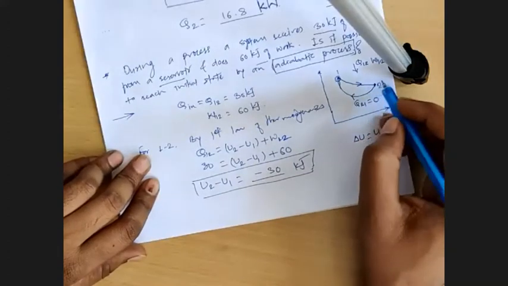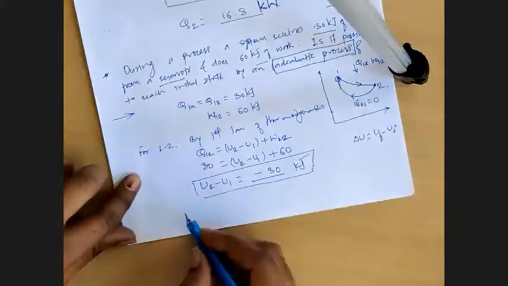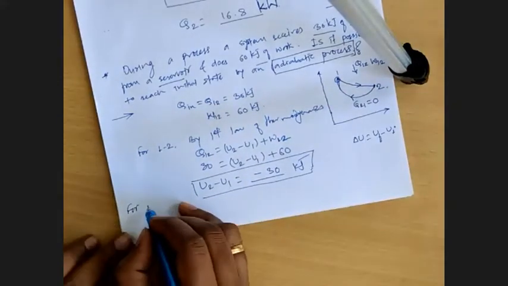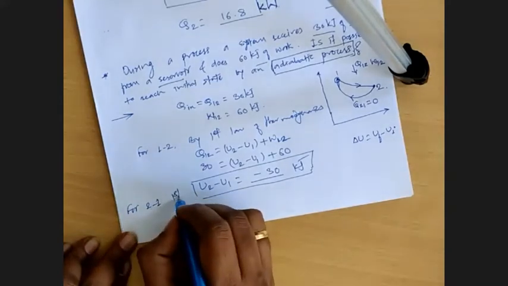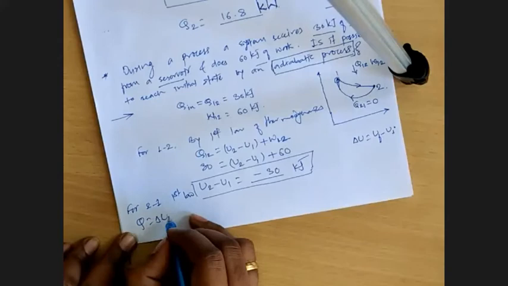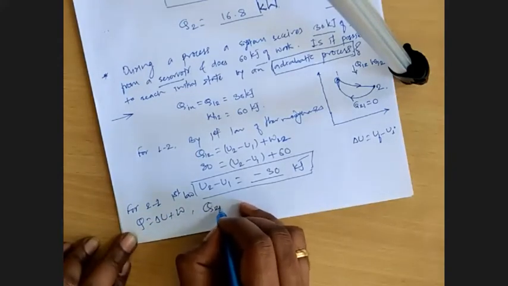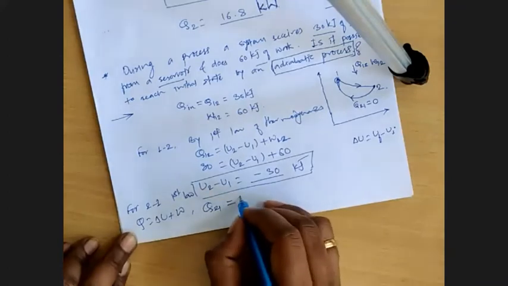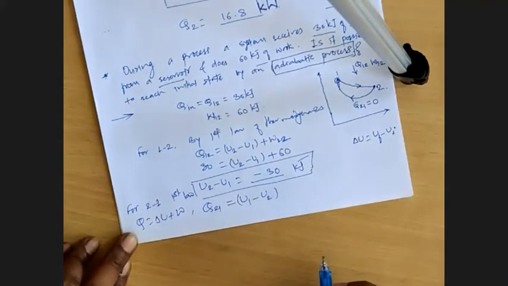Now let's take the system back to its original state, that is 2 to 1. So for 2 to 1, again by the first law, Q is equal to delta U plus W, so Q 2 to 1 is equal to U1 minus U2. Got this one?